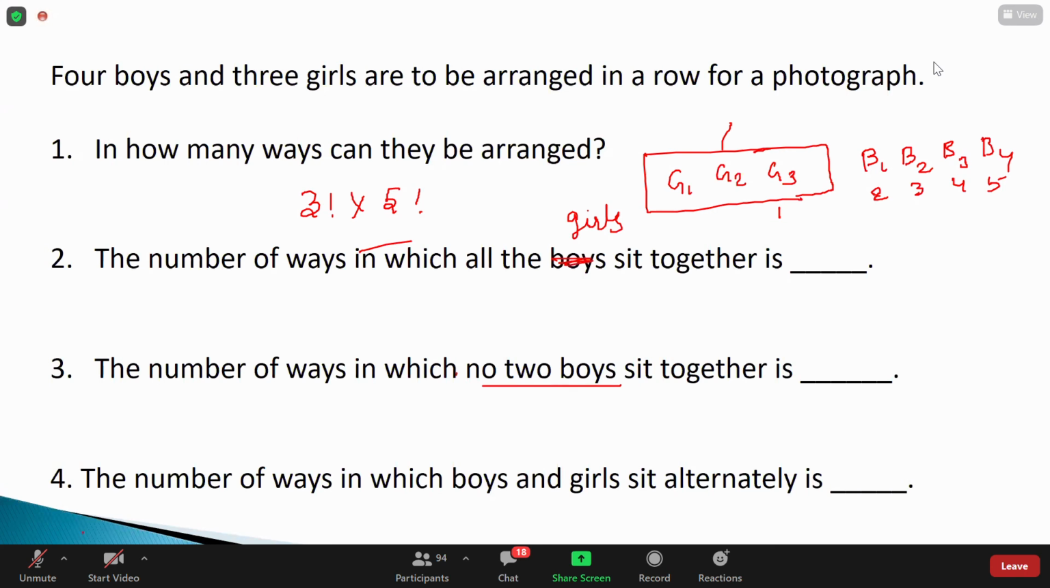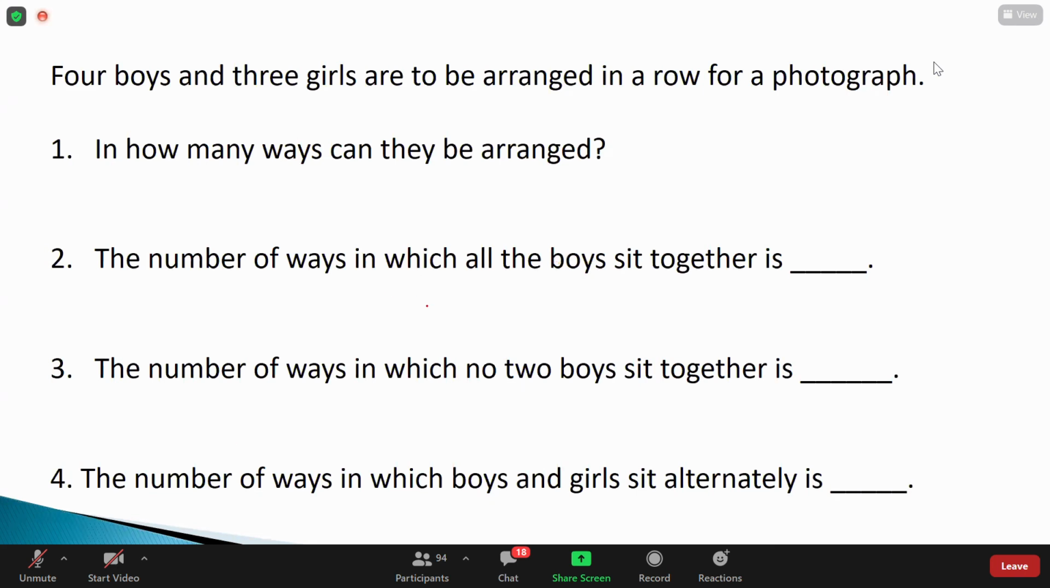Yes, sir. So we can place B1, G1. B1, G1. Then B2, G2. B3, G3. Fine. And the last B4, sir. B4. Is this only one way or is there any other way we can do that? No, sir, we can interchange all the positions.